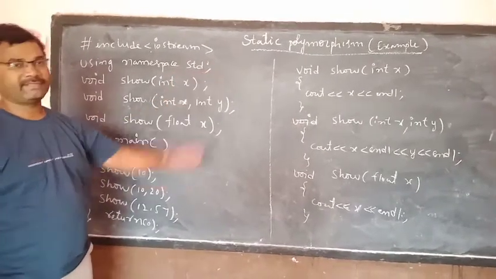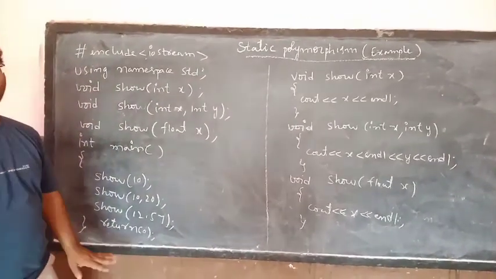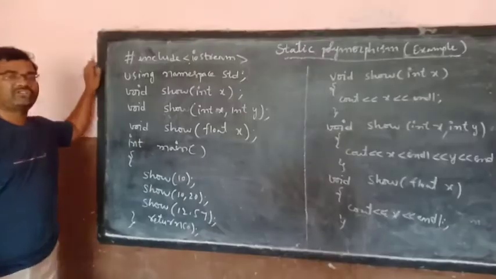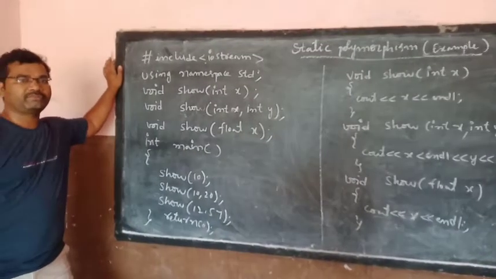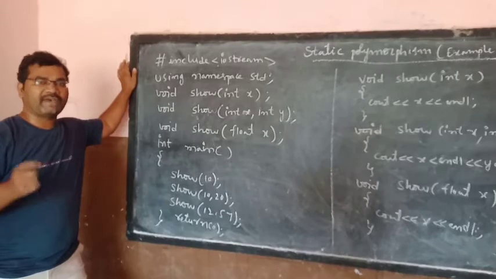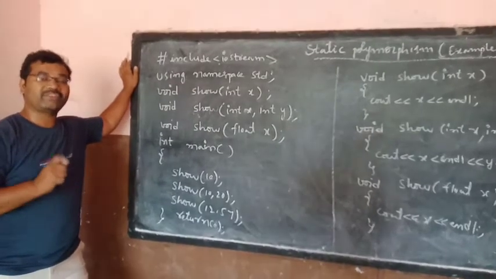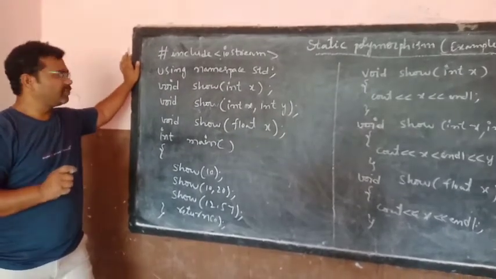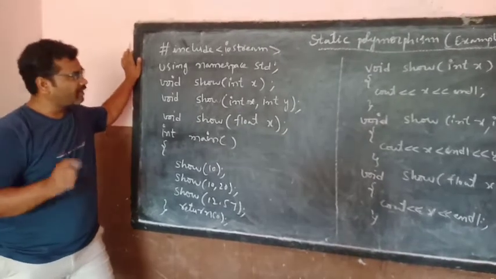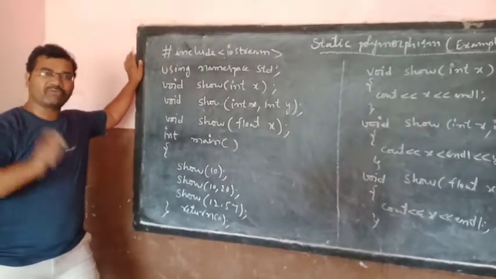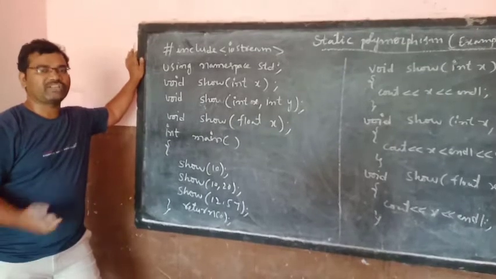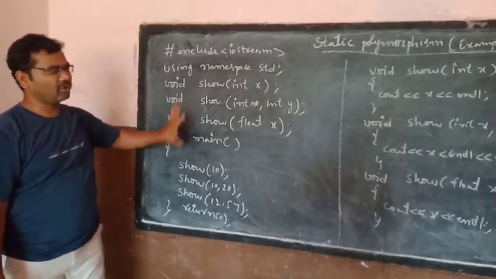Static polymorphism example, function overloading. What is meant by function overloading? Function overloading means multiple functions having the same function name, but different return types, different types of parameters, different number of parameters is called function overloading. This is the function overloading program.